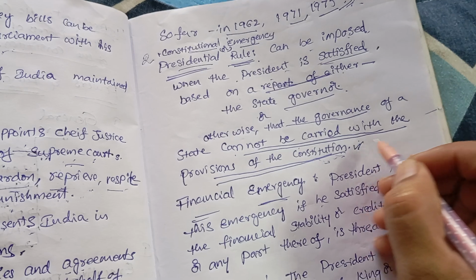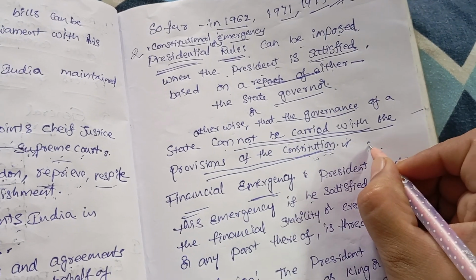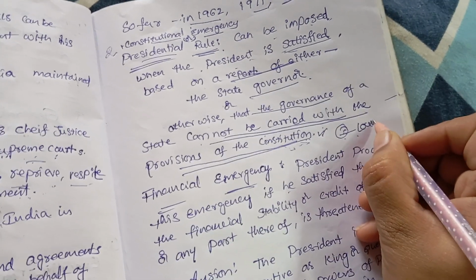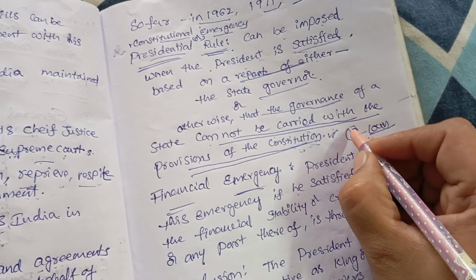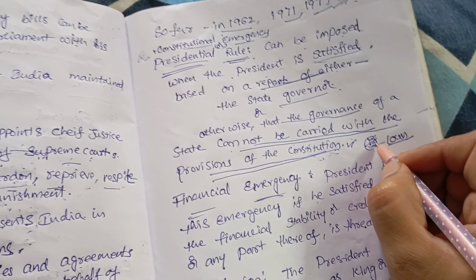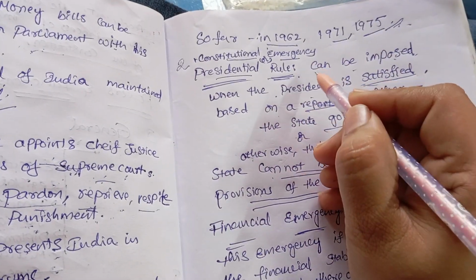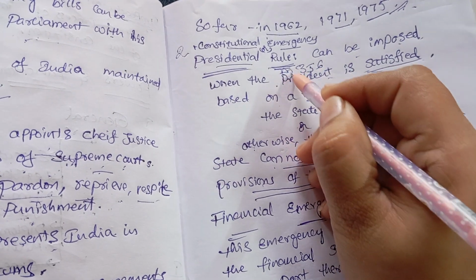If any state, Andhra Pradesh, Telangana, whatever, cannot be run by the constitutional provisions, and the president is satisfied, he can declare constitutional emergency there. This is about Article 356.